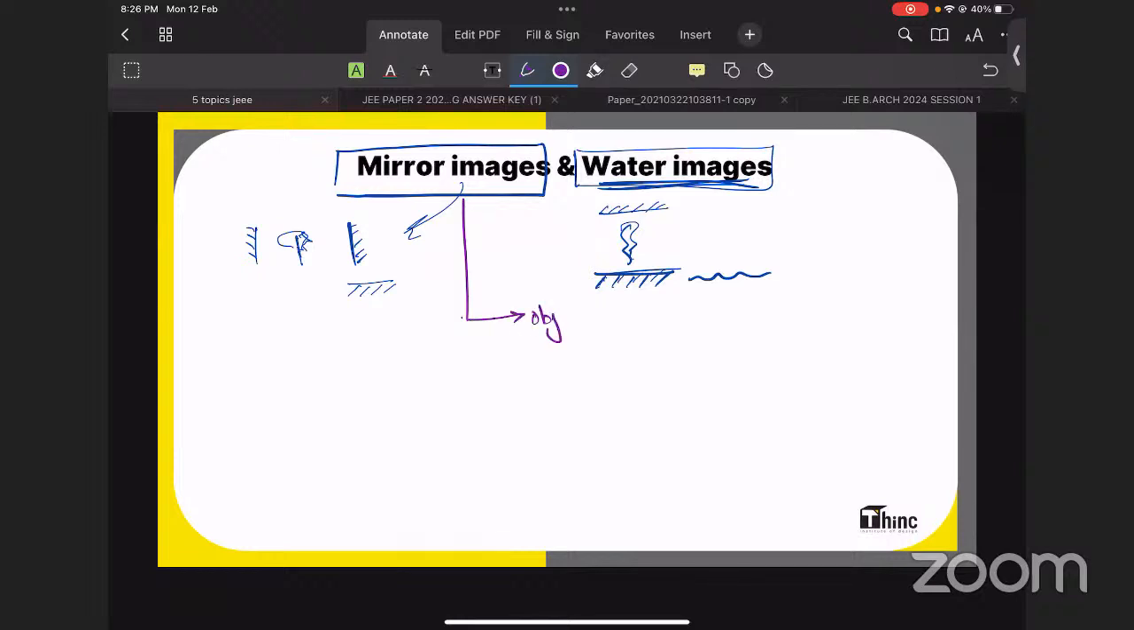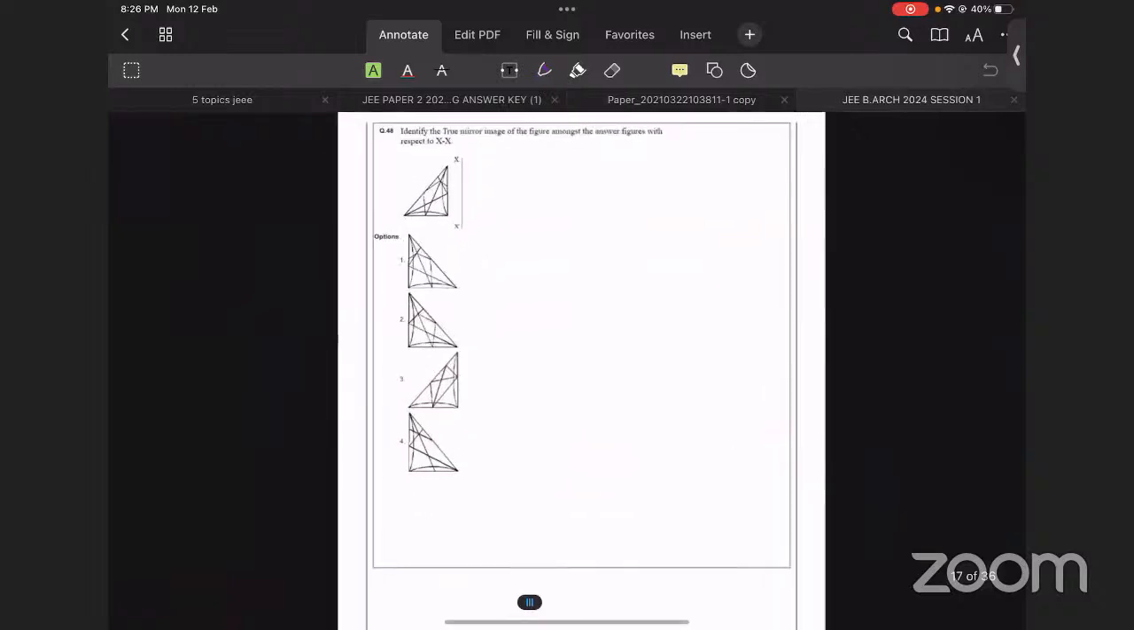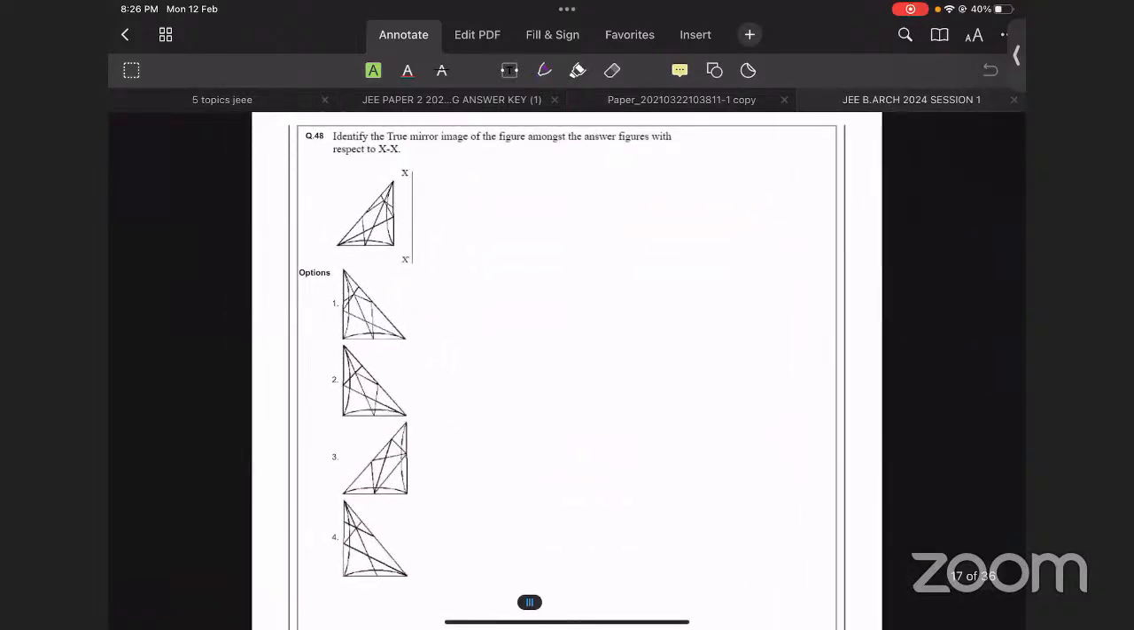You will be provided with objects. Objects means some figures or drawings. You will be provided something like this. These kinds of figures you can expect.